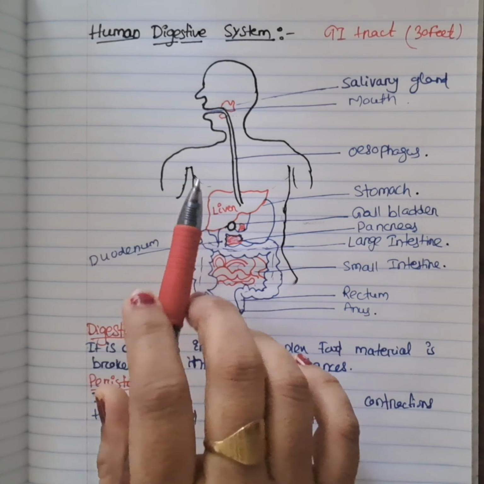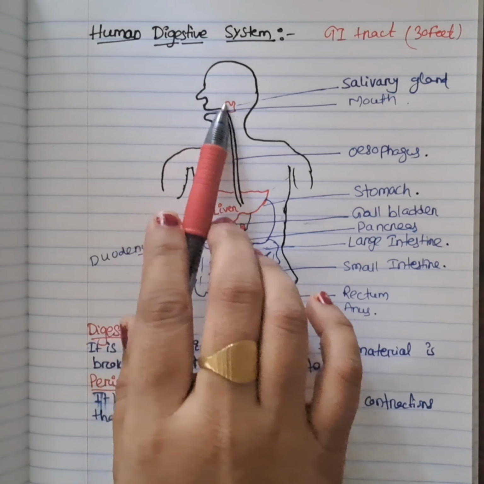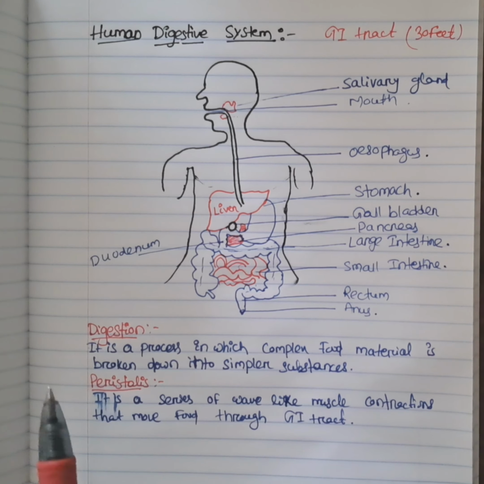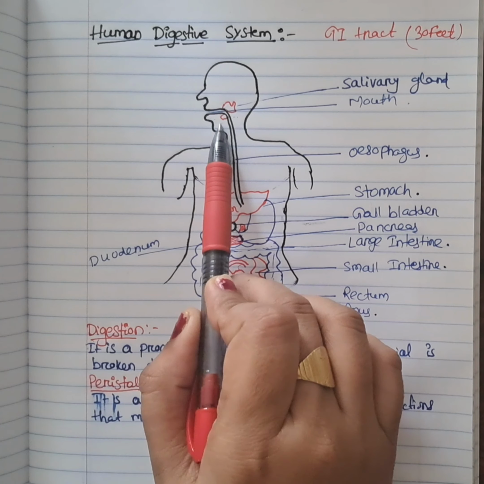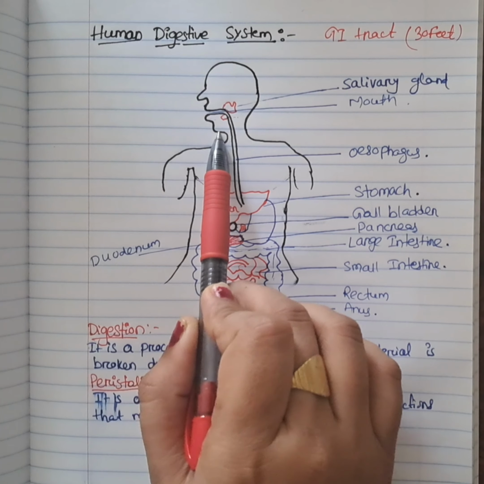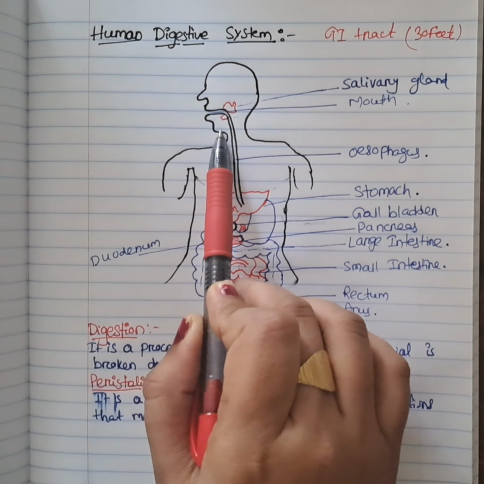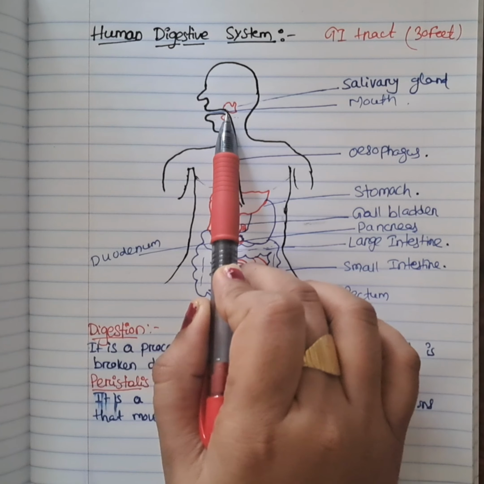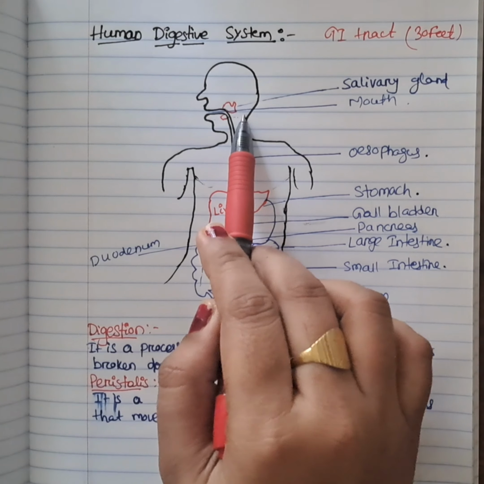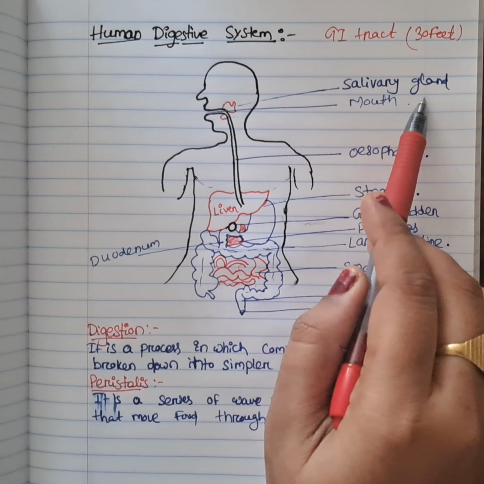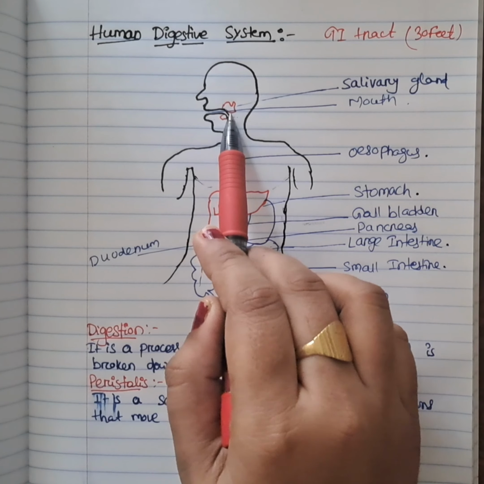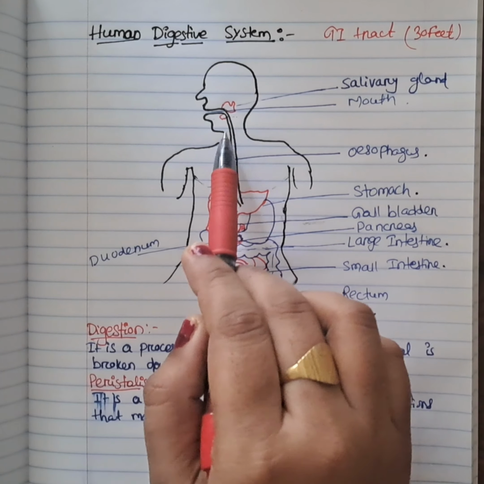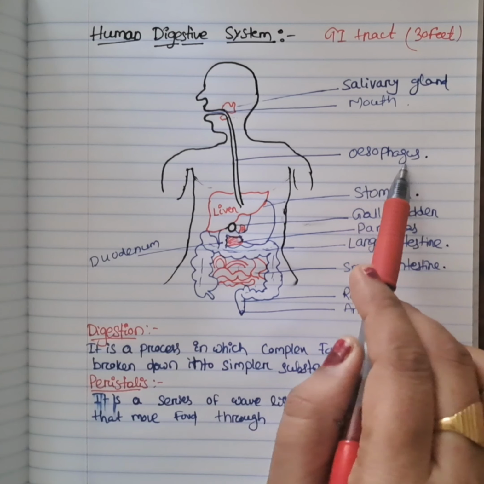Let's see how the digestion process is completed through the GI tract. First, the food is taken in through the mouth, chewed by the teeth, and mixed with saliva in the buccal cavity. Saliva is a digestive juice secreted by the salivary gland. Then the chewed food enters the food pipe, also known as the esophagus,